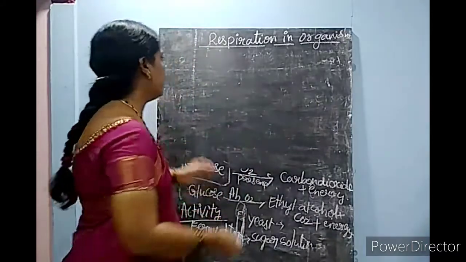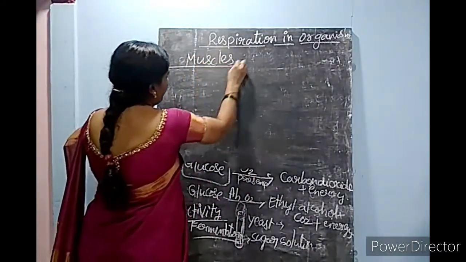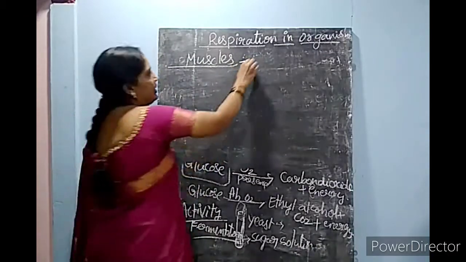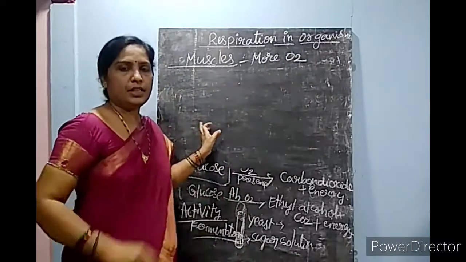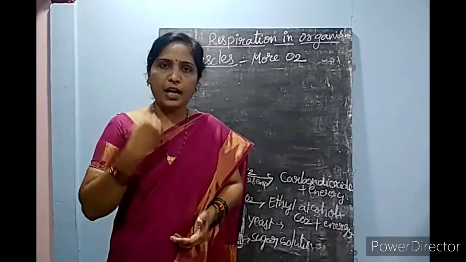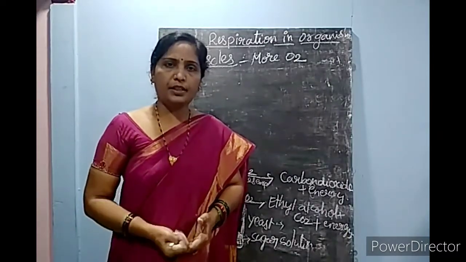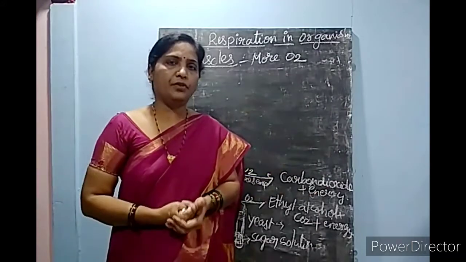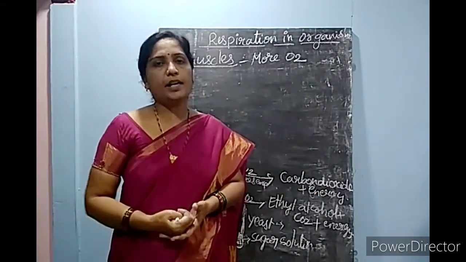In your muscle cells, when you are doing exercise, you need more oxygen. Your body needs more oxygen when you are doing physical exercise. Normally the oxygen your respiratory system supplies won't be sufficient for your muscles to produce the required energy.